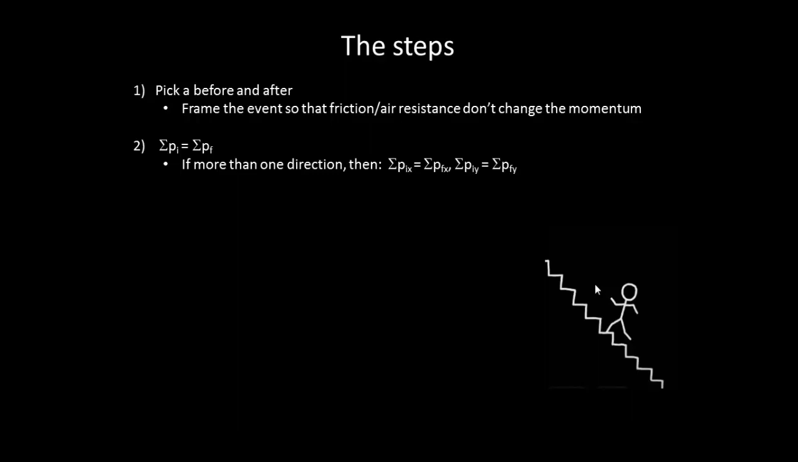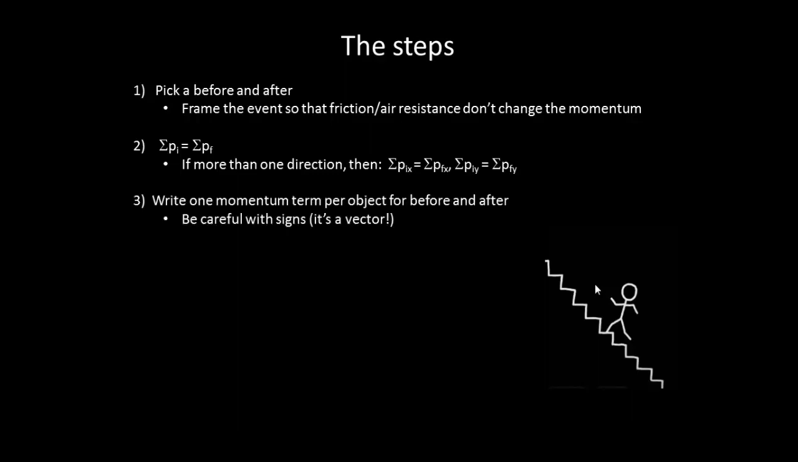If you have a collision that's in more than one direction, you can set this up into thinking about the x direction and the y direction separately. Write one momentum term per object for before and one momentum term per object for after the collision or explosion or whatever it is. Be careful with signs. Momentum is a vector. Solve. If you get stuck, consider using a new concept.